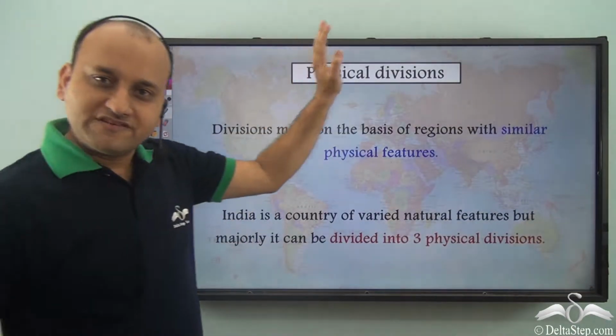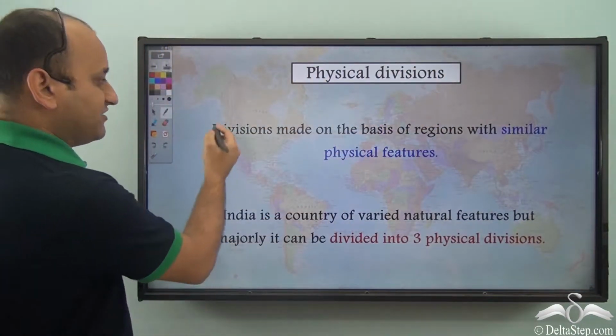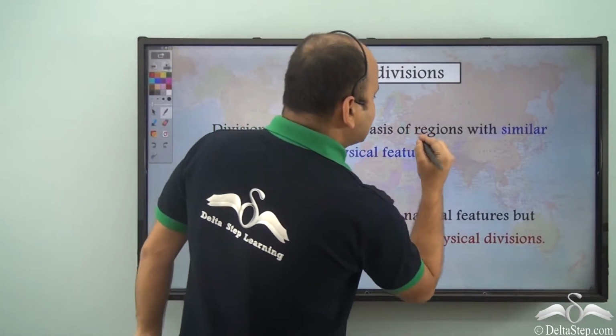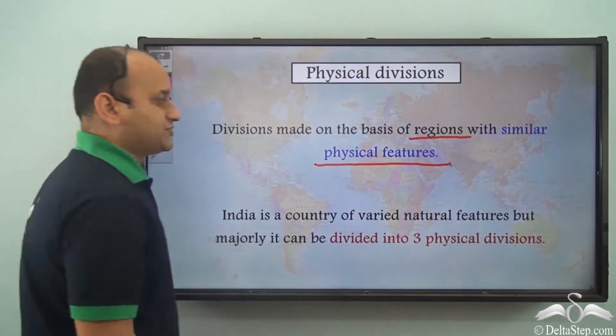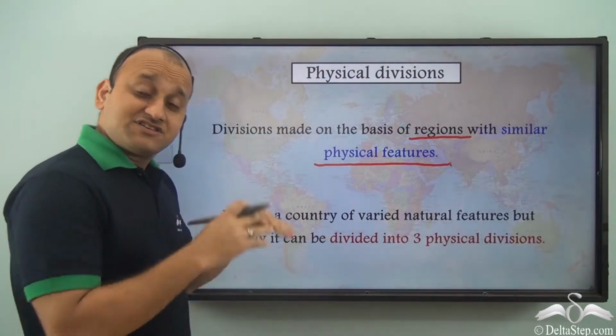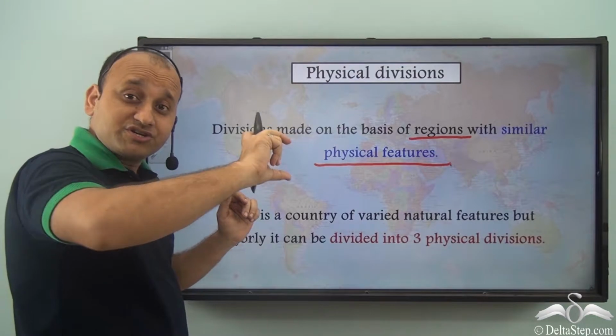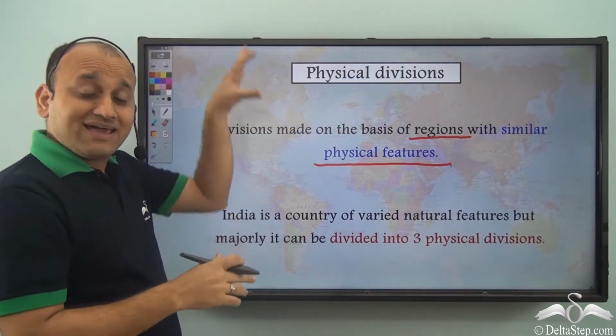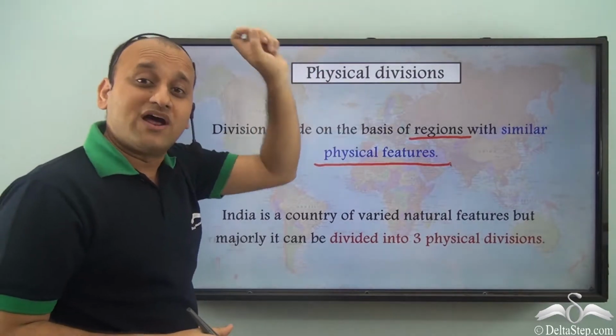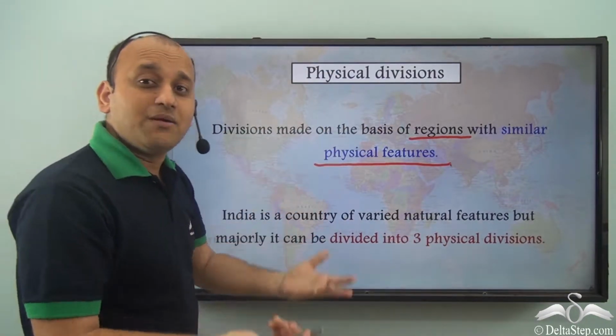So when we talk about physical divisions, what are these? Divisions made on the basis of regions with similar physical features. So physical features are similar. In the upper portion, in the Himalayas, they have similar physical features. That is why the entire stretch is one physical division, that is the Himalayas.